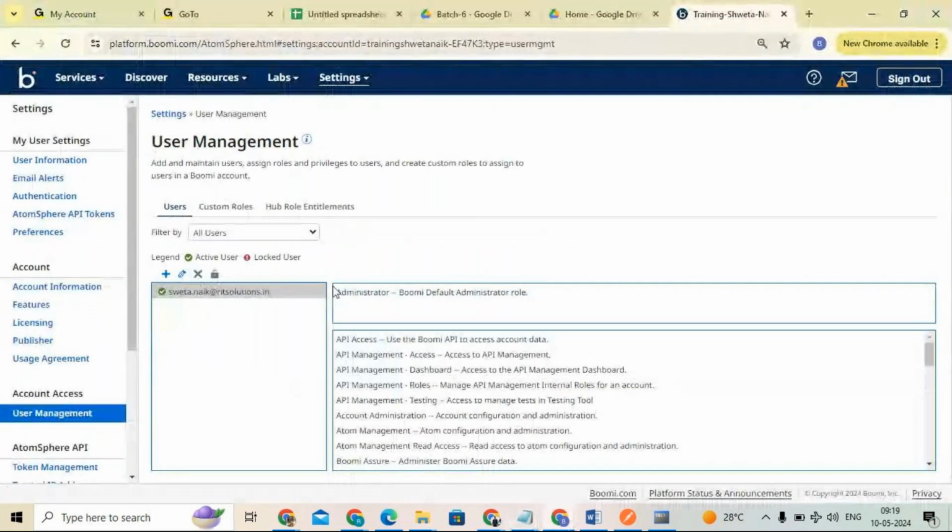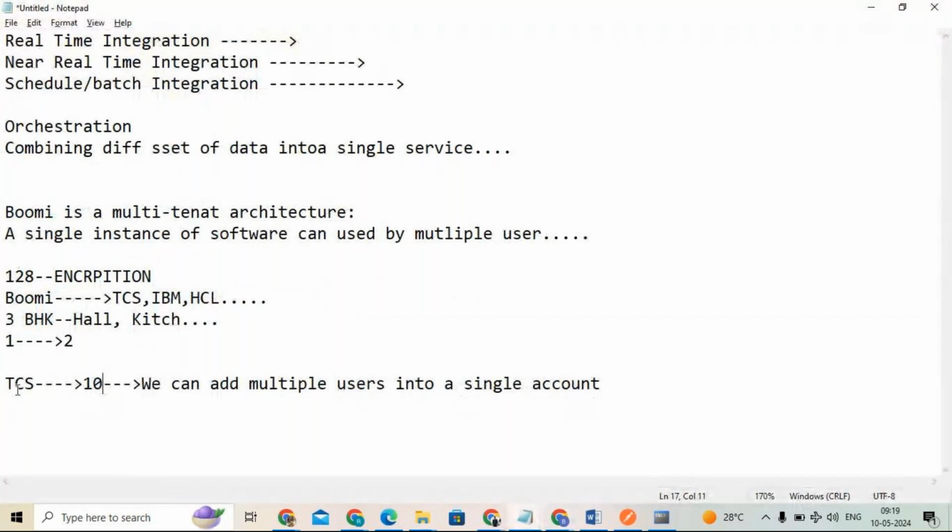If I want to give permission to multiple users on this account, I can give it. I gave the same example here. For example, TCS wants to use Boomi. TCS purchased one account from Boomi. TCS will not purchase individual accounts for individual employees, right? For example, 10 employees are there. It will purchase only one account from Boomi, and in that single account, it is going to give permission to these 10 employees.